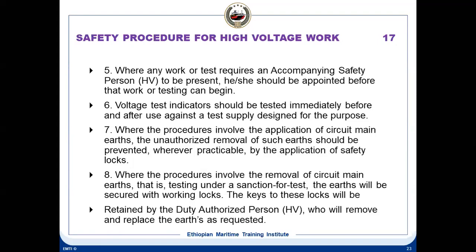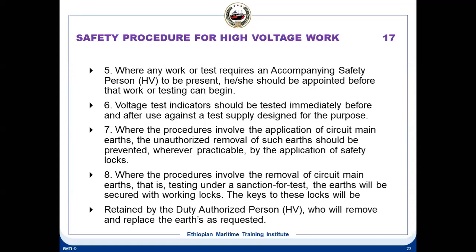Okay. So where the procedure involves the application of circuit main earth, the unauthorized removal of such earth should be prevented wherever practicable by application of safety locks. So whenever you make an earth switch on a switch breaker, this has to be locked so that nobody can remove the breaker earth switch. It has to be locked with the safety locks.